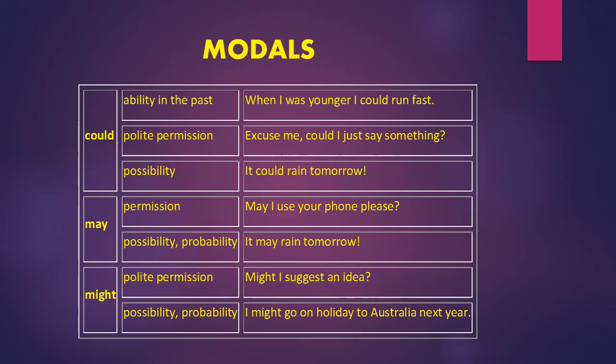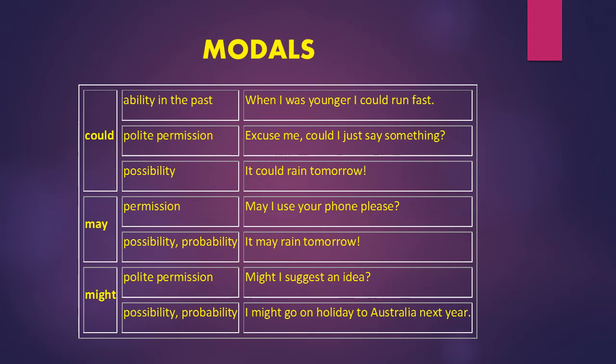Now might. Might is again used for polite permission. Might I suggest an idea? And it is also used for expressing both possibility and probability. But when it comes to strong possibility, then might is less strong than may.